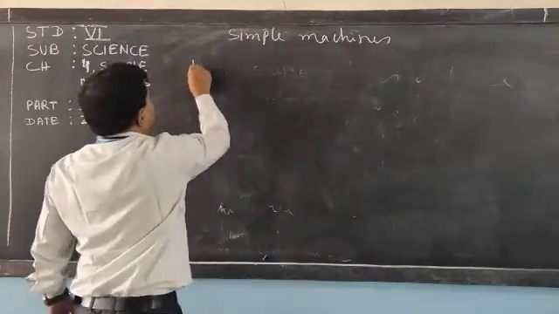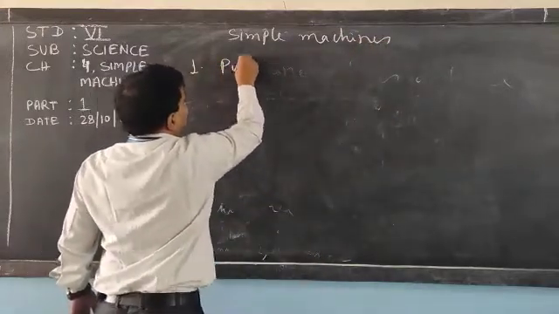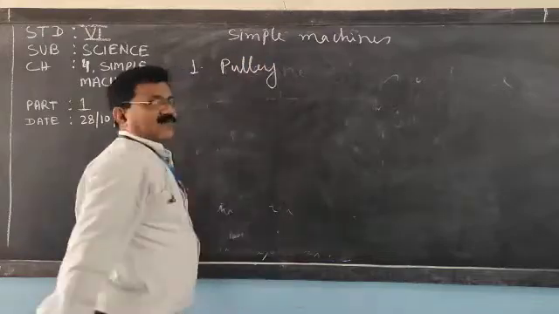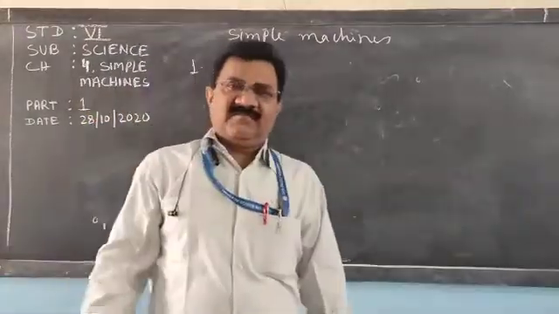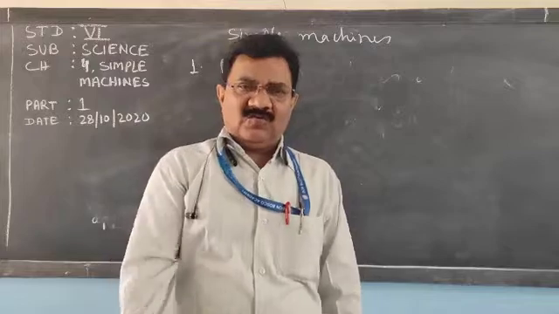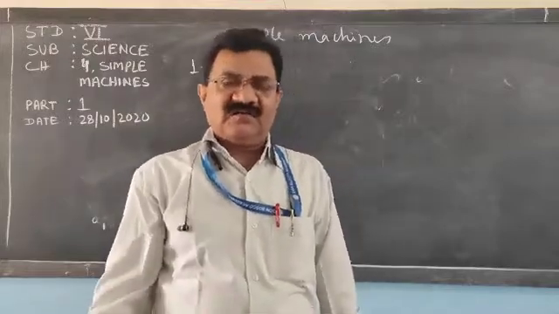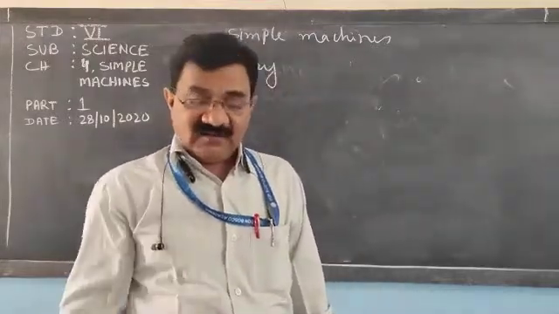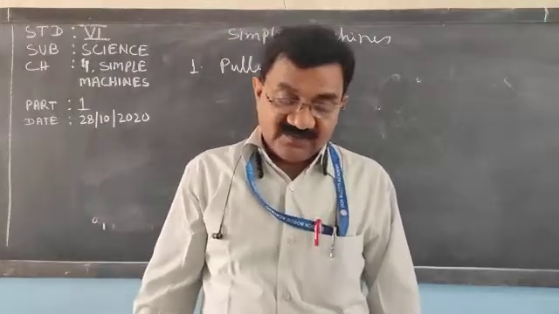Number 1 is the pulley. You must have seen that to draw water from the well, this pulley is used.